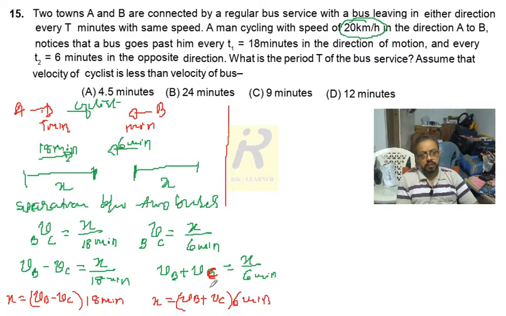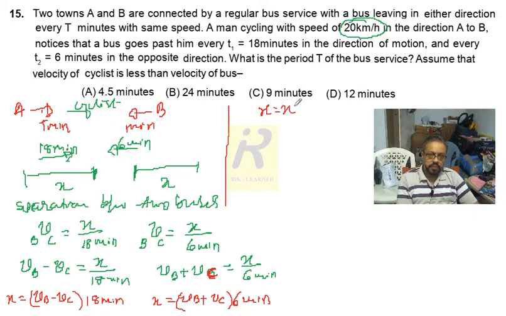Because the separation between two buses on either side remains the same, I can easily compare the two. So x equals x.